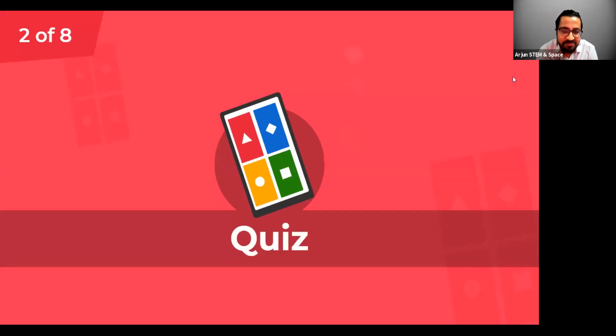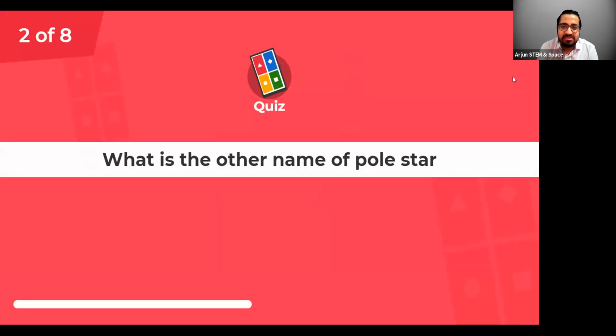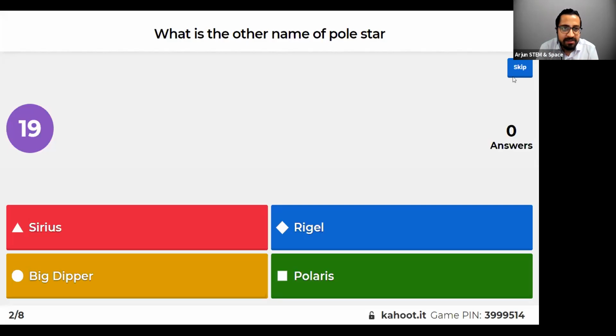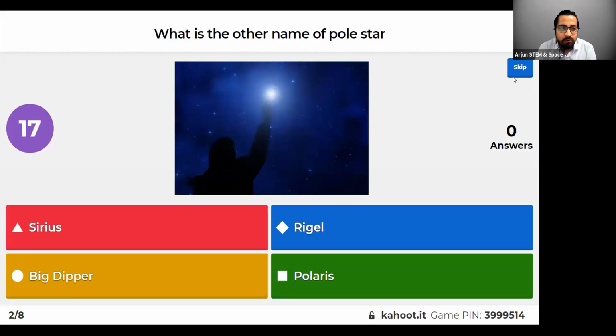So the next question is this: what is the other name of Polestar? Is it Sirius? Is it Rigel? Is it Big Dipper? Or is it Polaris? Come on, do it fast. 5 more seconds.